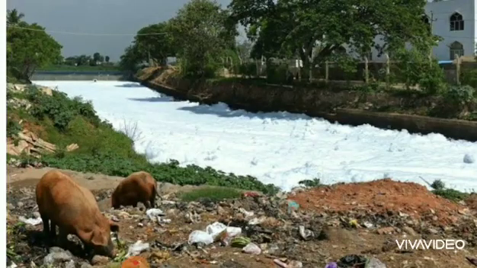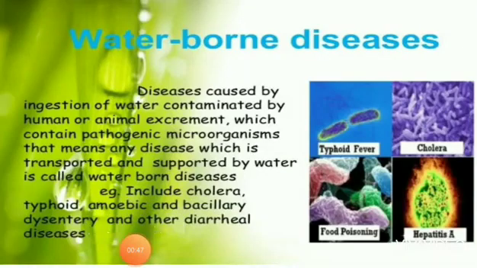Water from these water bodies is unfit for drinking, cooking, washing or bathing because it contains suspended and dissolved impurities. It also contains microorganisms such as bacteria. If this water is consumed without purifying, it can cause waterborne diseases.